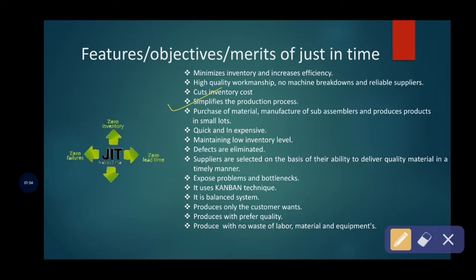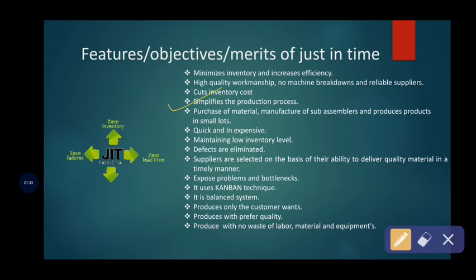How this simplifies the production process, in the sense, this just-in-time technique helps the business organization so that it purchases or produces the material and parts only as needed and just in time to be used.